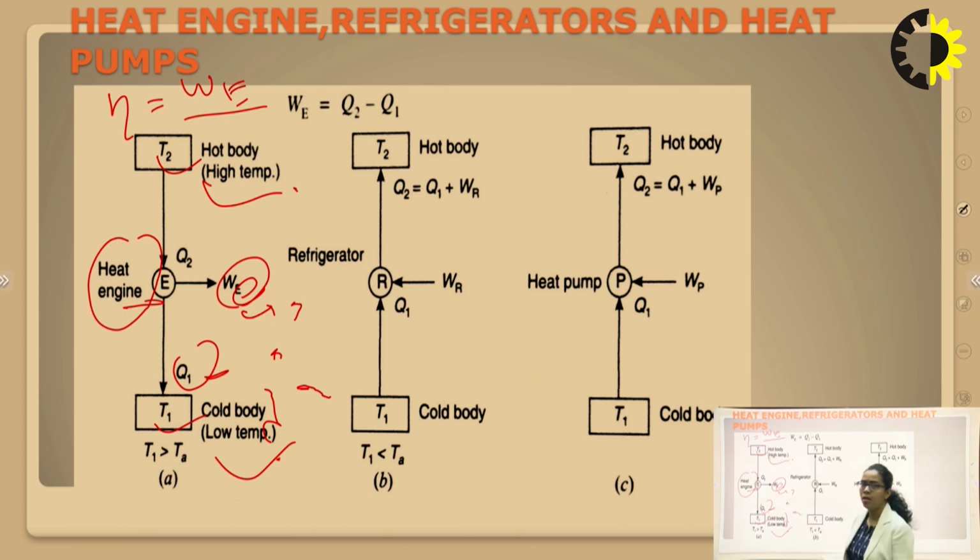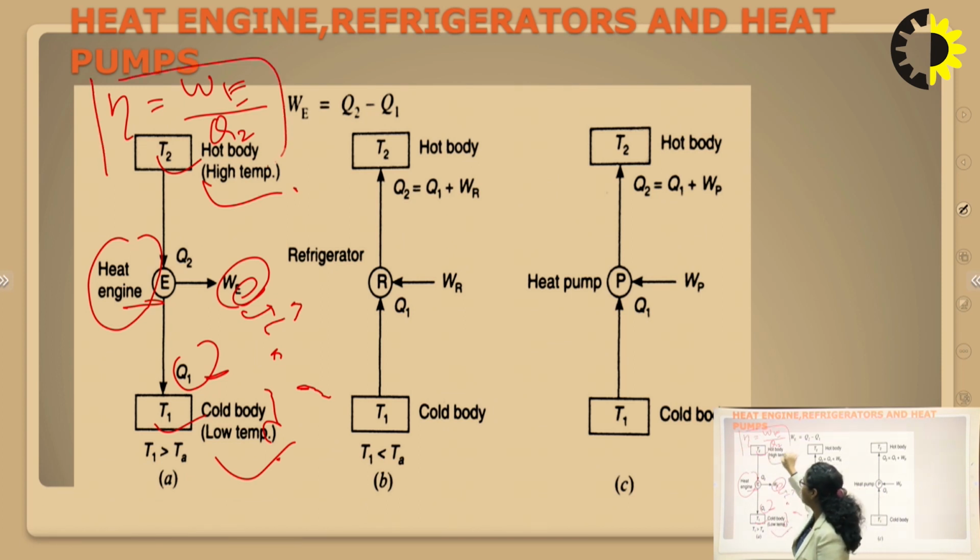Now talk about the input of the system. We are supplying this heat transfer, which is the natural heat transfer from the hot body to cold body. So here it will be Q2, because it is the heat which is being supplied to the system. So efficiency will be equal to WE, the work done by the system, upon the heat supplied to the system.